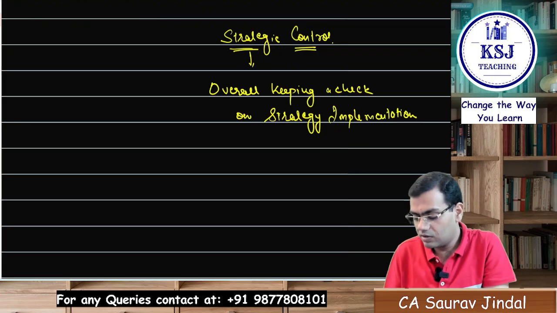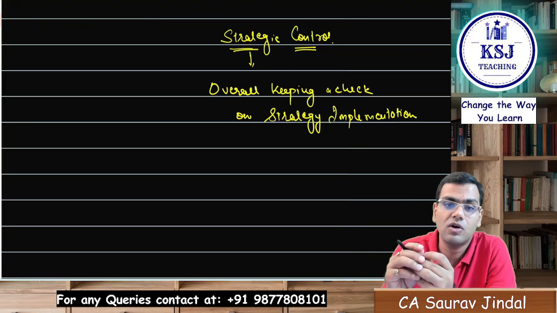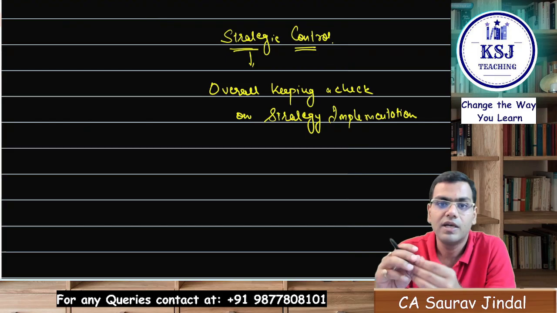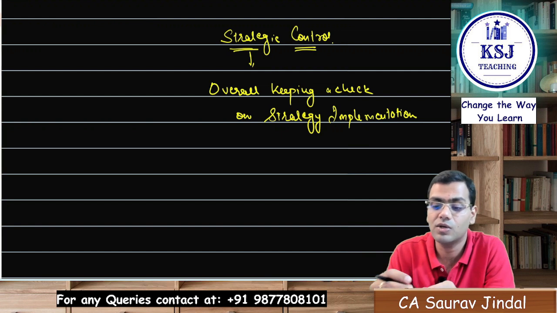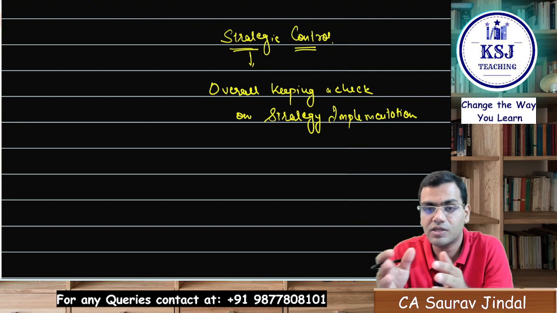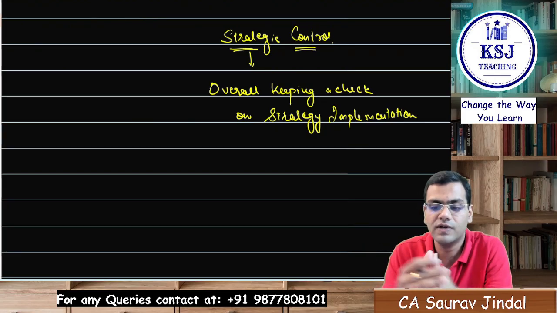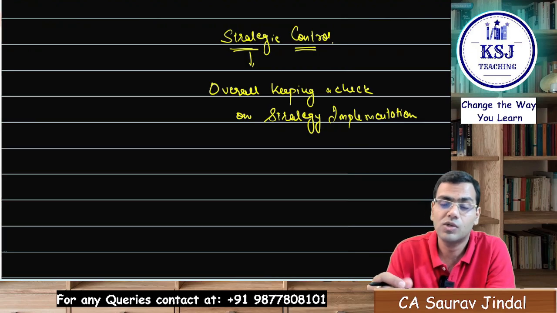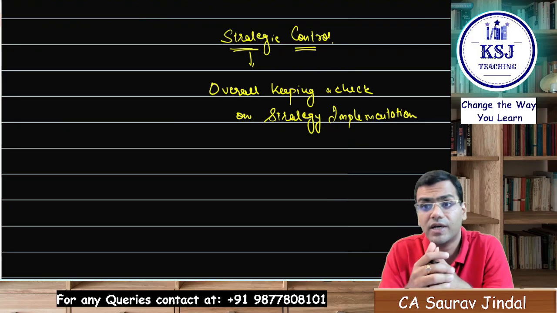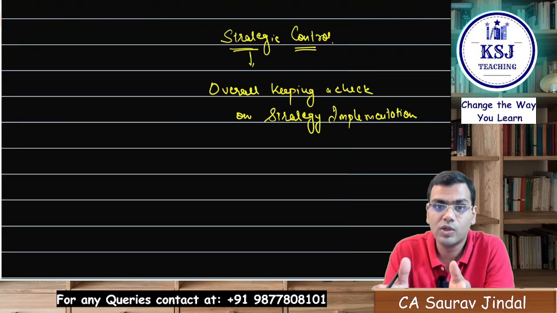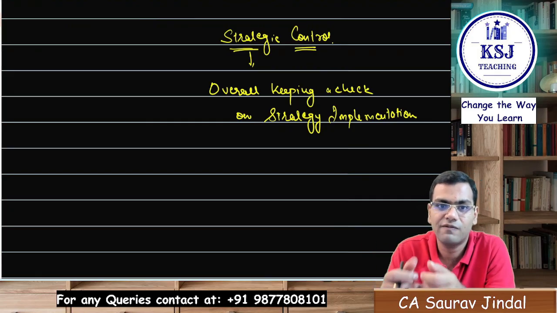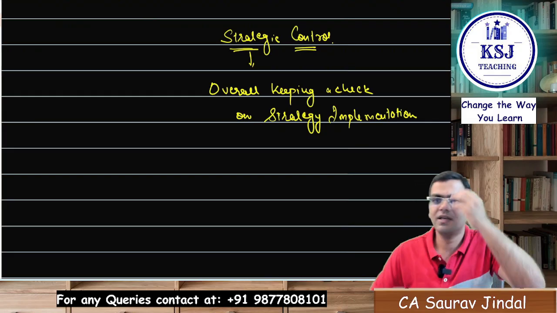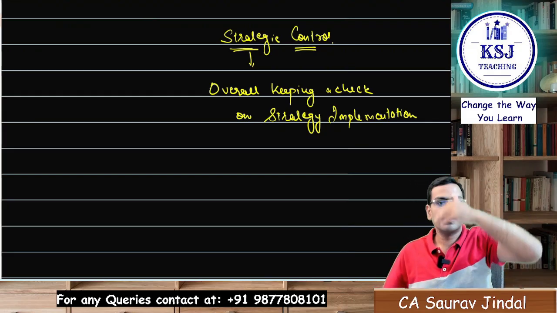Now this keeping a check will involve a lot of things. It will involve keeping a check on the behavior of the employees, whether there are any wasteful activities the people are doing. So you need to curb those activities. You need to put restrictions. For example, you are sitting in the office, your employees are playing games on the mobile or on the office laptop, just doing their personal work. So how can you restrict that? You need to put restrictions on that so that they are focused on working towards the organizational goals. That is a kind of strategic control.